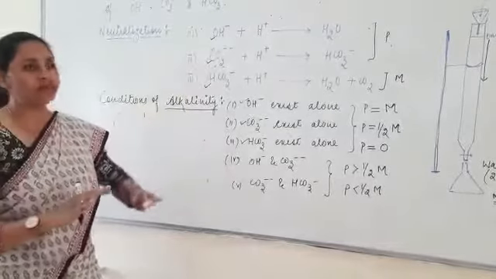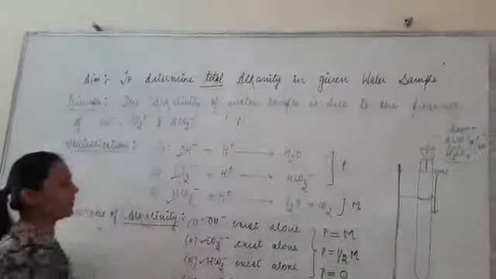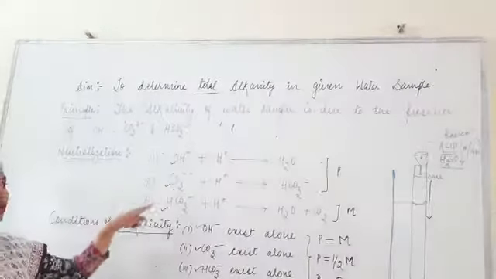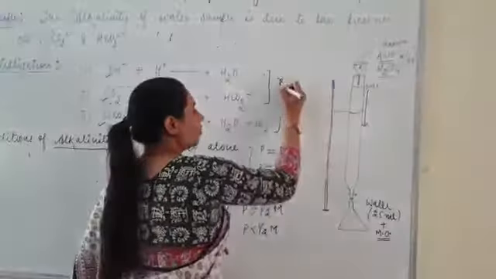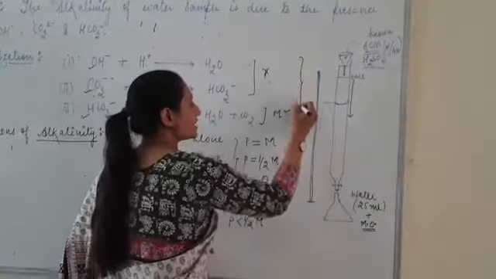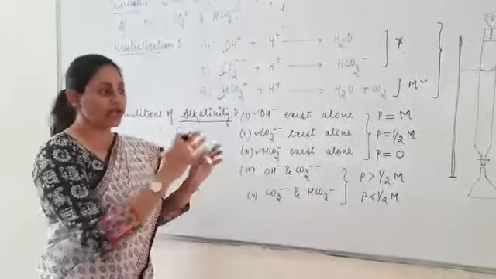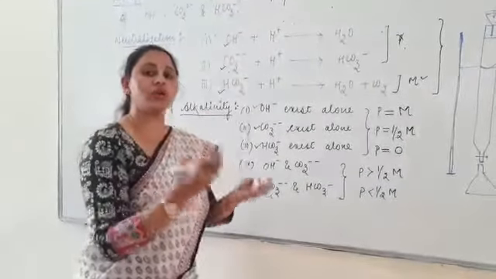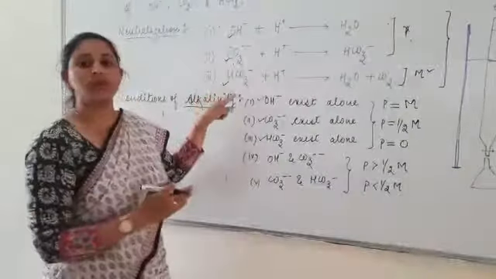But in today's practical, we will calculate the total alkalinity. That is, we are not calculating the individual strengths. So for doing so, we will use only methyl orange. Methyl orange is the indicator which can be used to check the total alkalinity of the water sample, meaning methyl orange covers all the pH ranges.